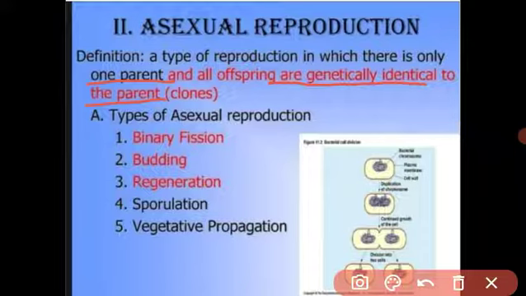Most of the higher plants also use the vegetative parts, like root, stem, leaf, and they reproduce their new young ones like that. See, rose plant, have you seen the seed of rose? No. We take a part of the branch of the rose plant and plant it and new rose plants grow. Same like that sugar cane. We can take small parts of the sugar cane and plant them and new sugar cane plants are produced.